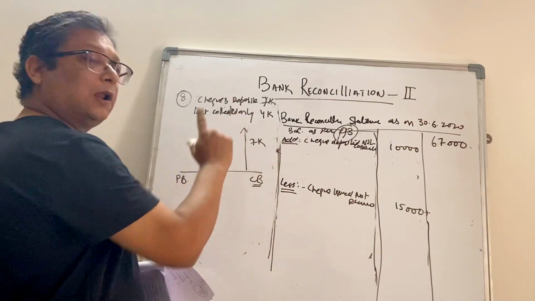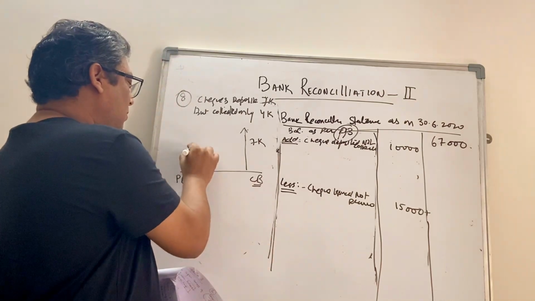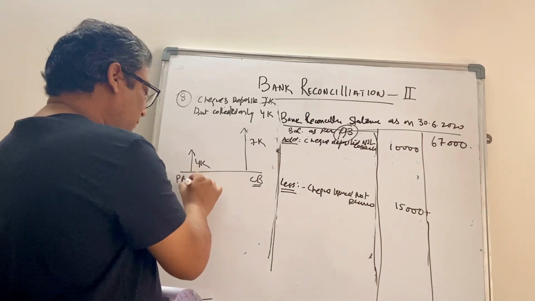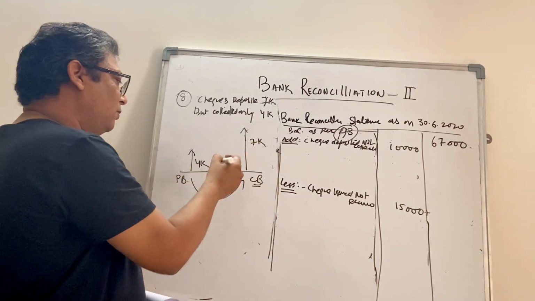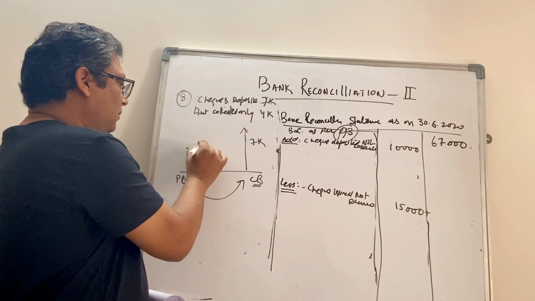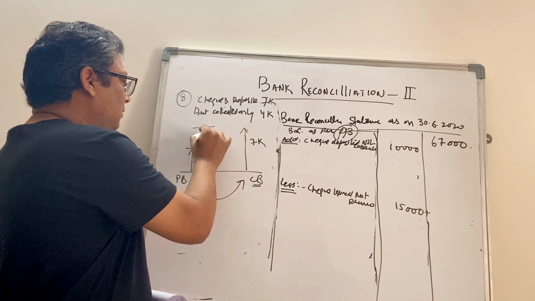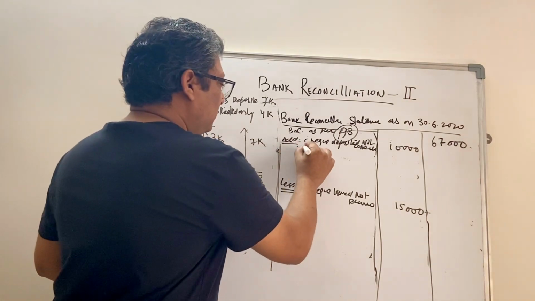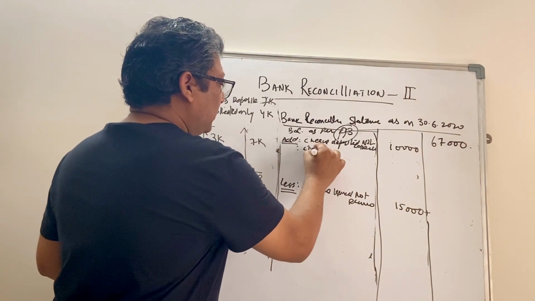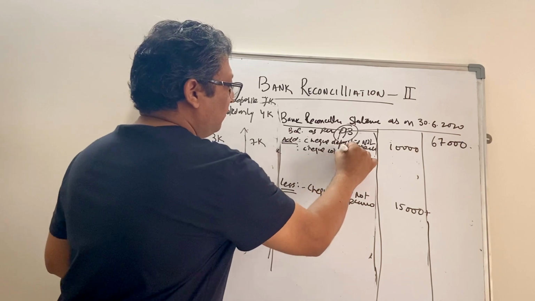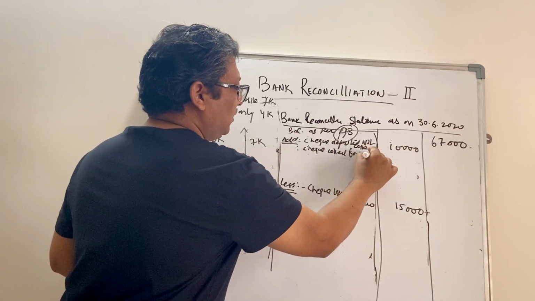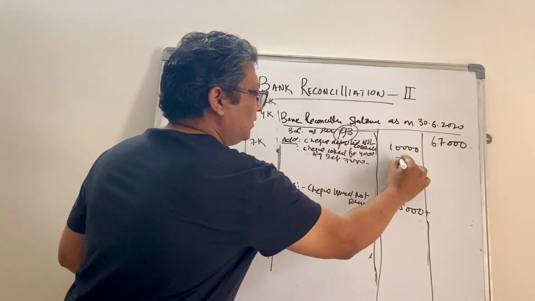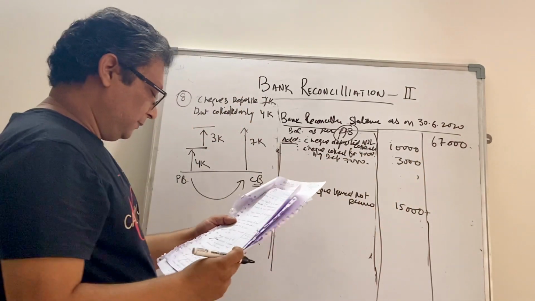So cash book has gone up by 7,000 but passbook has gone up only by 4,000. Now since you are moving from passbook to cash book, you have to follow cash book. So from here you have to go there. So this is what? 3,000. So you have to add checks collected for 4,000 against deposited 7,000, right? So 3,000 will be positive.